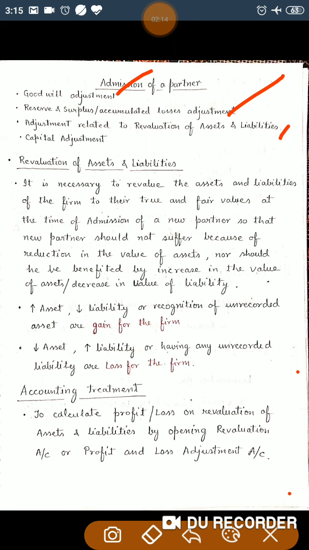And in the same way, if there is a decrease in assets, an increase in liabilities, or you are recognizing any unrecorded liability, that is a loss for the business.